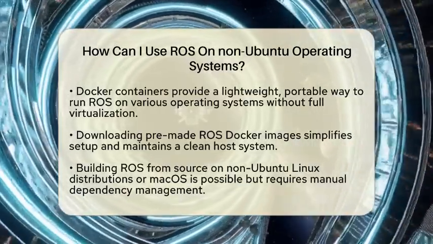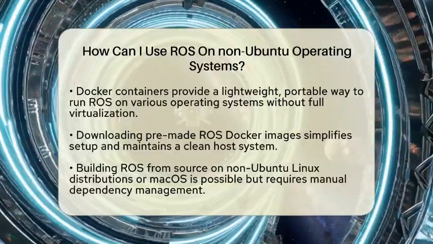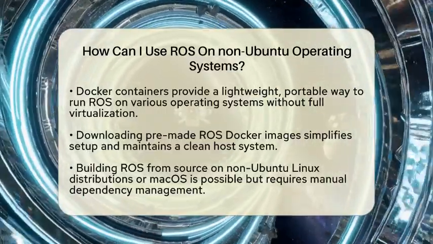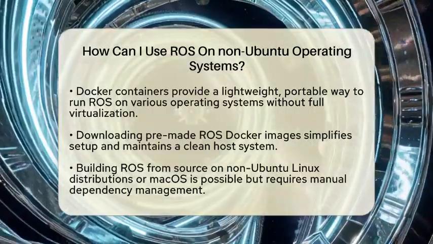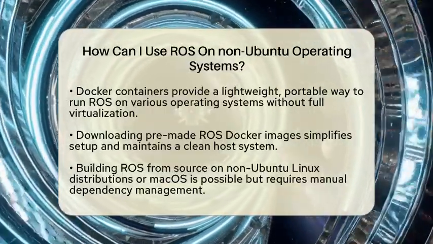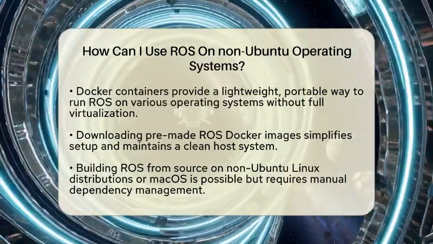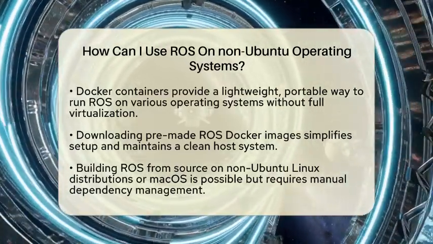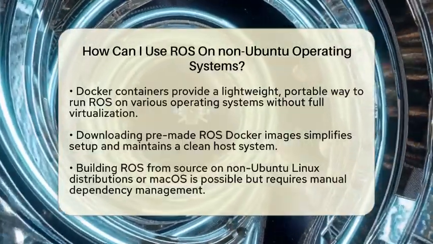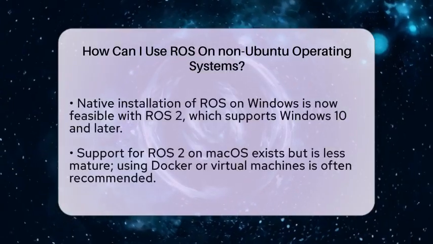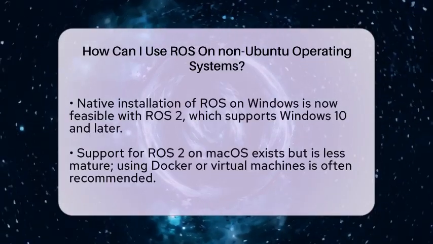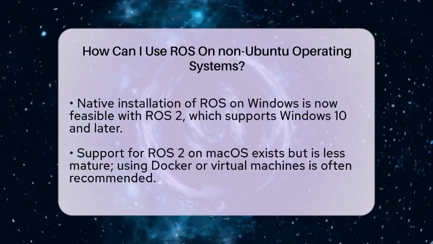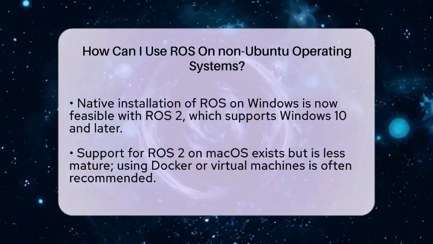Another great option is Docker containers. Docker is a platform that packages all the software and dependencies needed for ROS into a portable container. You can run this container on Windows, macOS, or Linux. It's lightweight compared to a full virtual machine and offers a consistent environment. You just download a pre-made ROS Docker image, run it, and you're ready to start programming your robot. This method is popular because it's simple, fast, and keeps your host system clean.